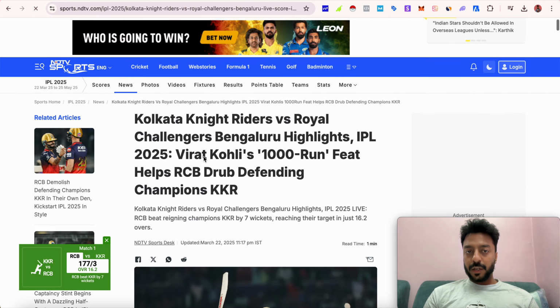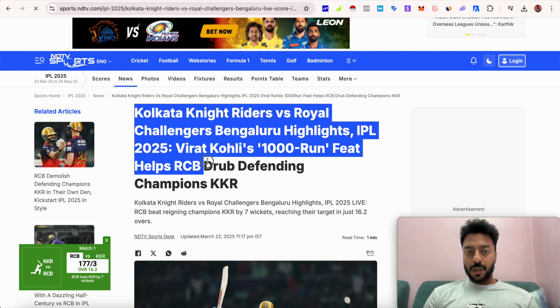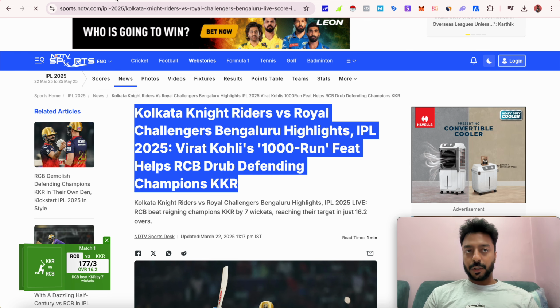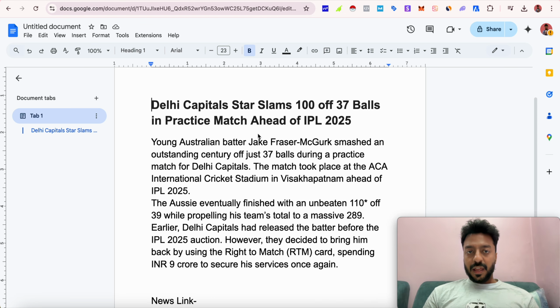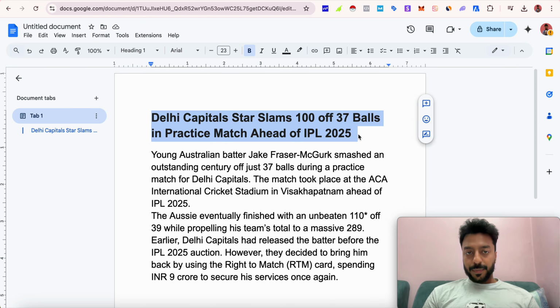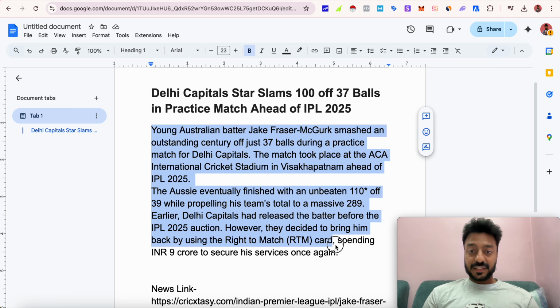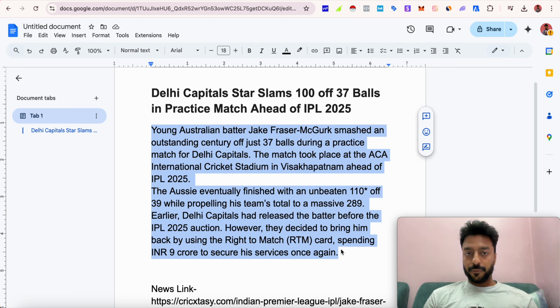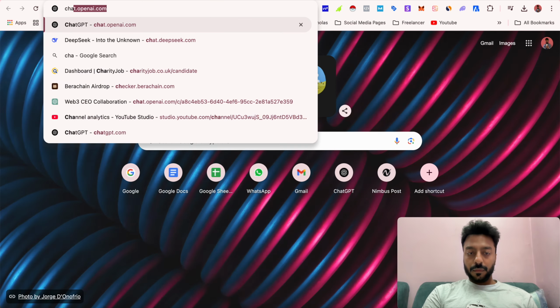For that, all you have to do is copy the content and then paste it inside a doc. I did the same thing, where I copied the headline and I copied the content as well and pasted it inside the doc. So this is the first thing that you have to do in order to find the content for your video. The next step is you have to go to ChatGPT, right?